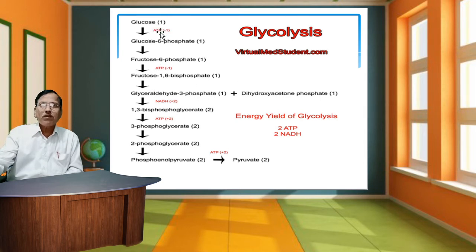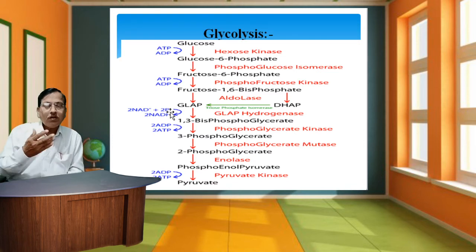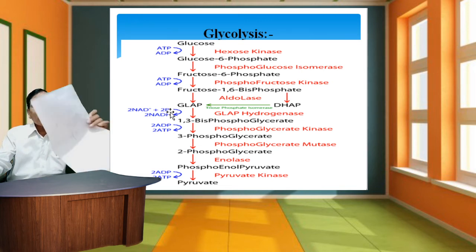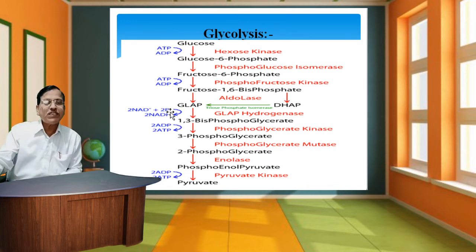This is glucose. Glucose is converted into glucose 6 phosphate, utilizing one molecule of ATP. Glucose 6 phosphate is converted into fructose 6 phosphate, and then into fructose 1,6 bisphosphate. This process continues through a specific 10 steps, and we utilize these steps of the glycolysis reactions.